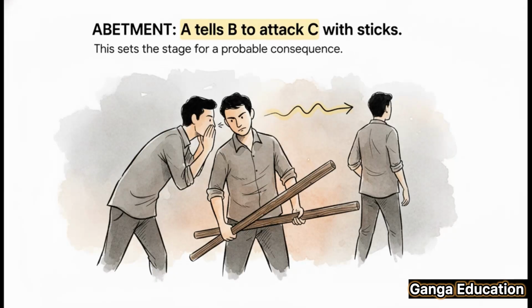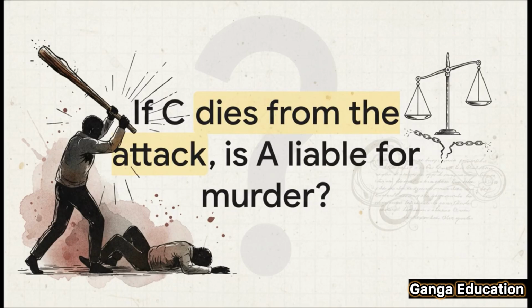Let's make this crystal clear with a practical court example. Imagine a scenario where A tells B to attack C with sticks. Now, during that attack, C suffers such severe injuries that he dies. The big question is, will A be held liable for murder? The answer is yes, but with one very important condition. A is liable if death can be considered a probable consequence of such a brutal attack with sticks.